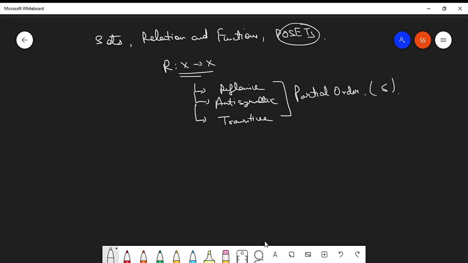And if you have a set X with this partial order imposed on it, then such a set is called a partially ordered set, which is called a poset. Clear? So we had discussed this till now.